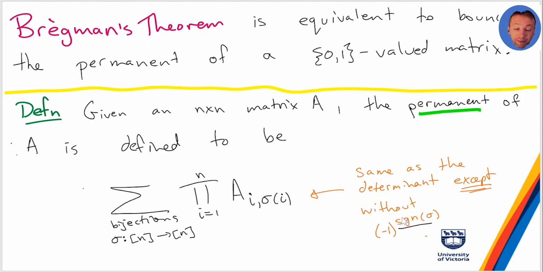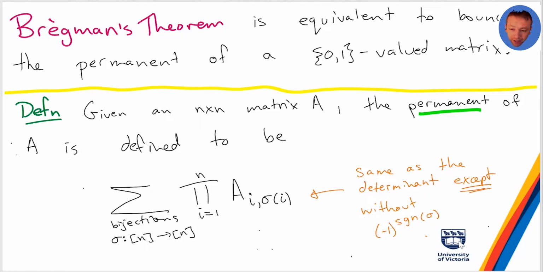I might even have that backwards. But this is kind of like a determinant without the -1 thing. And it's generally quite hard to compute the permanent of a matrix, interestingly. Even though the determinant can be computed quite quickly using Gaussian elimination or something like that, the permanent is harder to determine.